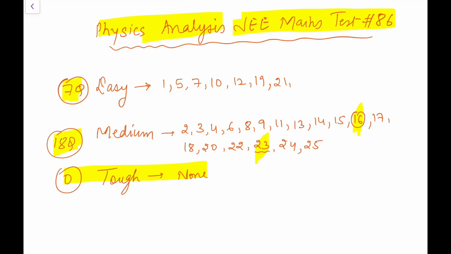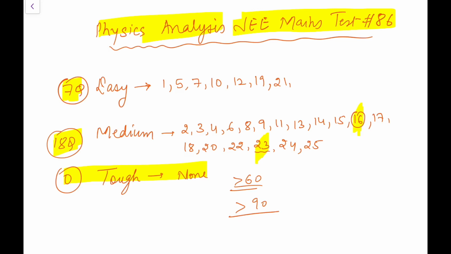This should be scoring. So if I take the 7 easy questions, 28 marks, and if I take these 9 to be medium, you can solve. So 9 and 7, 16. So 16 means approximately 60 is the score that a student who is just somewhat comfortable in physics should get. And for the students aspiring for advanced, I think 90 or maybe 100 is the score you can get.